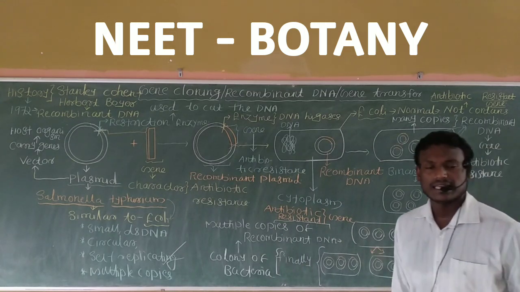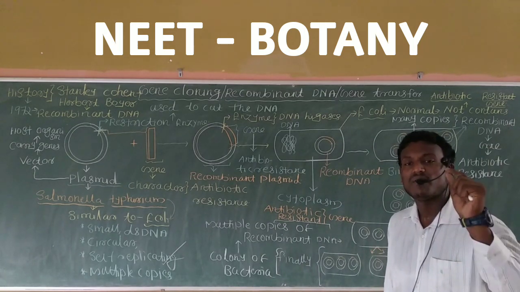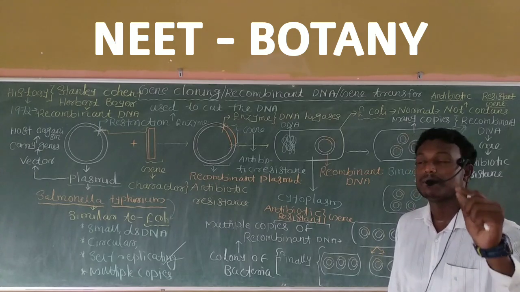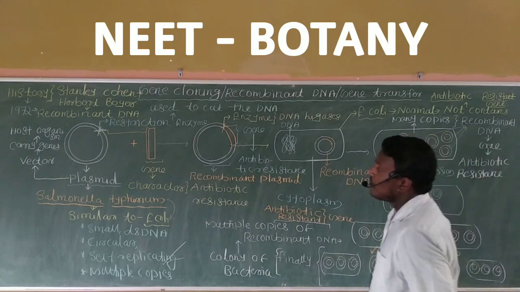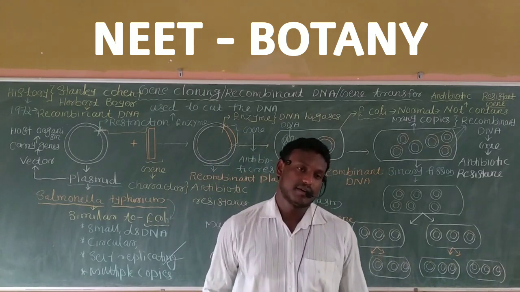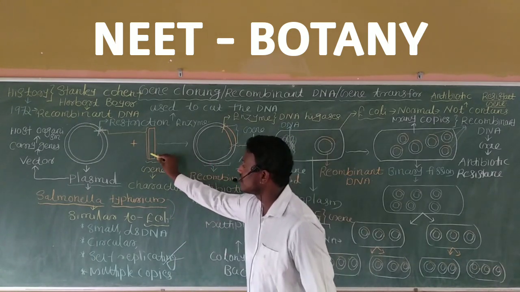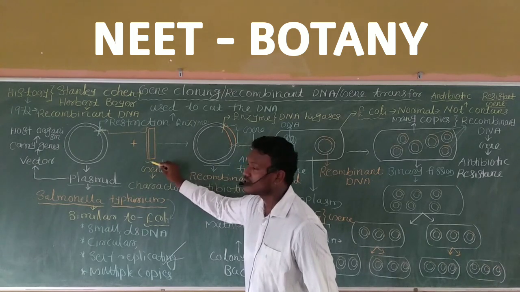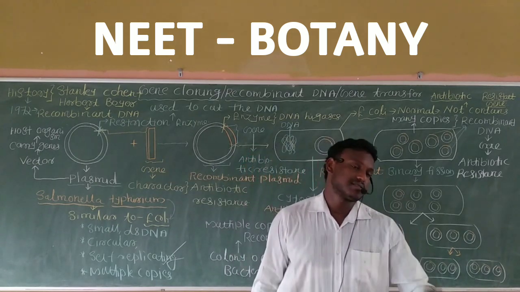Listen, along with this, you have to note one or two important points. A foreign DNA fragment means DNA which contains the gene responsible for antibiotic resistance.